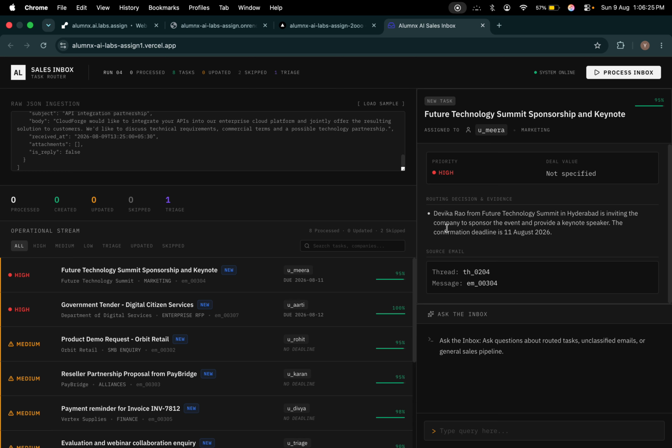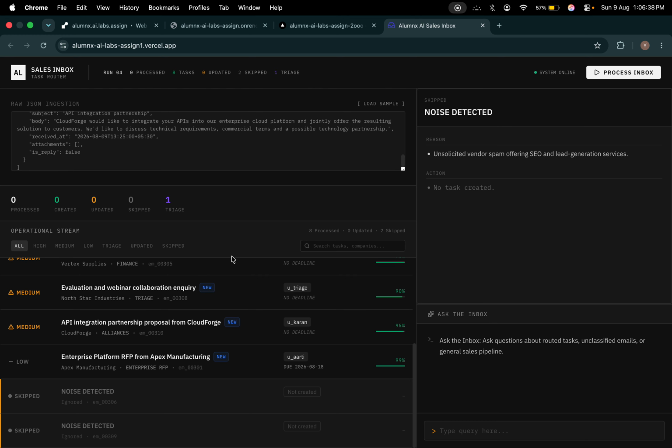We will go on to the skipped ones. Real world pipelines also face noisy data and API rate limits. Here, the semantic extractor correctly identified two emails as spam and skipped them.